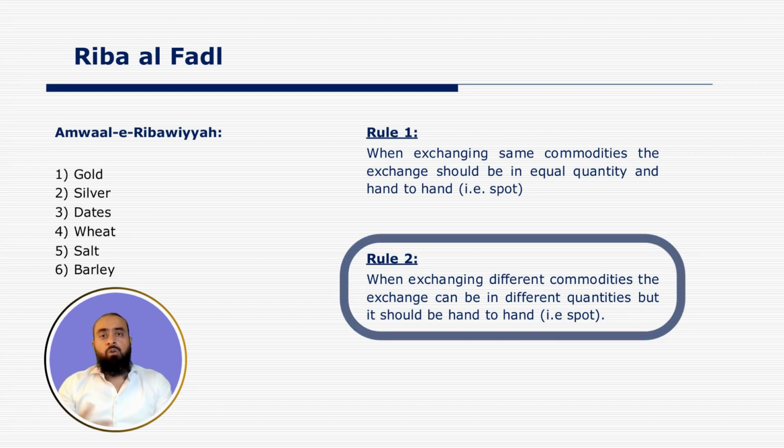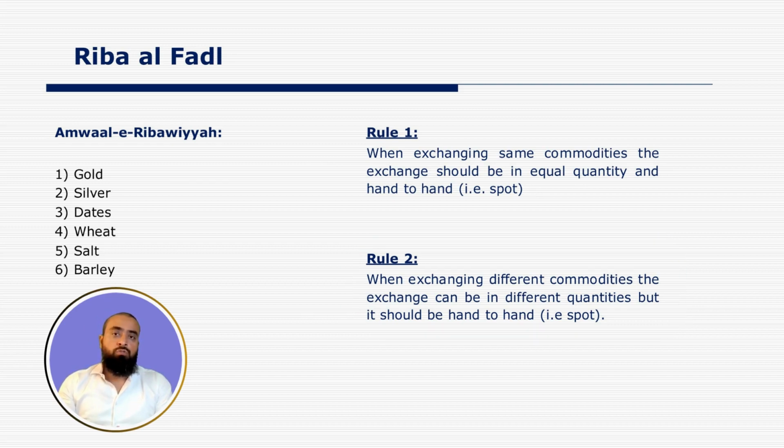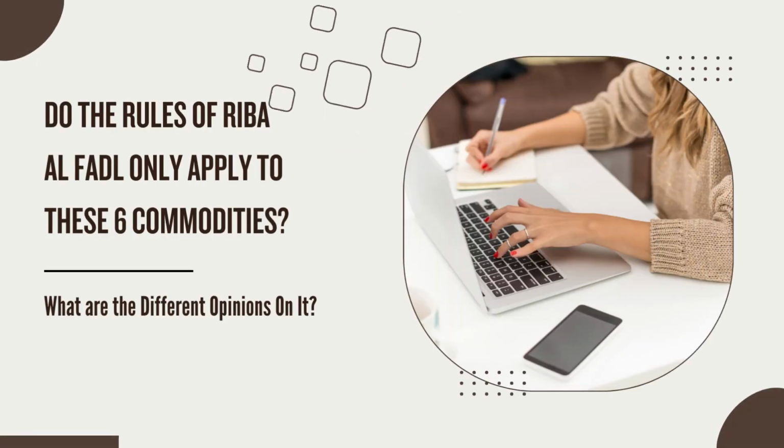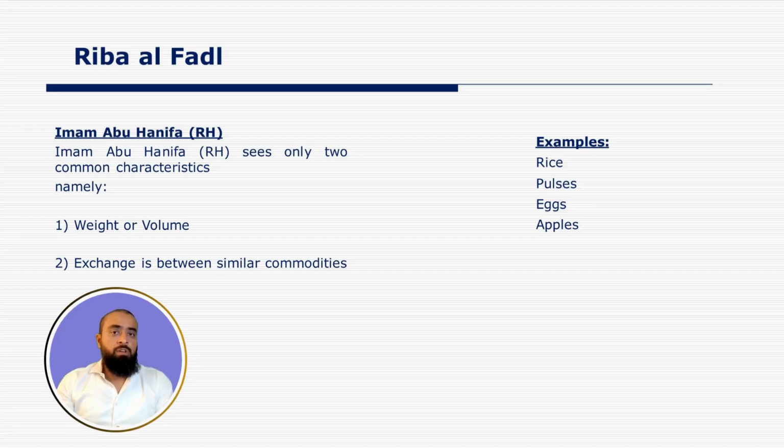Now, do the rules of Riba Al Fadl only apply to these six commodities which are mentioned in the hadith? That is the question. There is a difference of opinion among different schools of thought, and each school of thought has given its own requirements and conditions as to which commodities the rules of Riba Al Fadl will apply to.